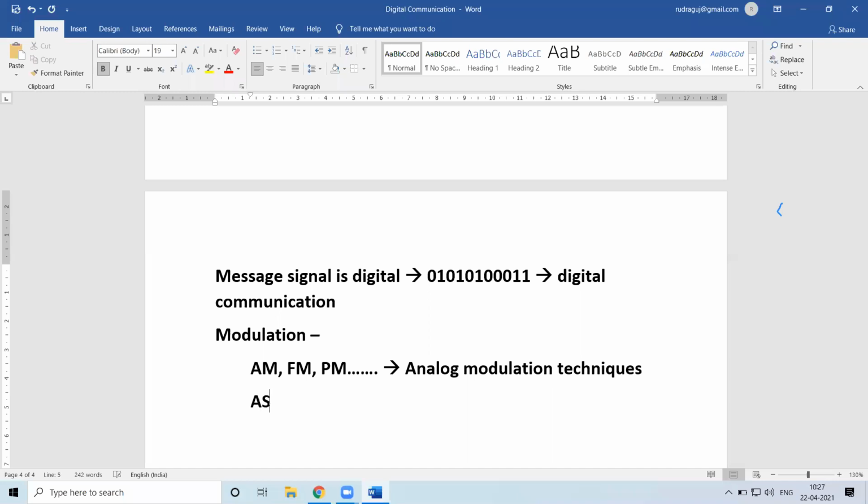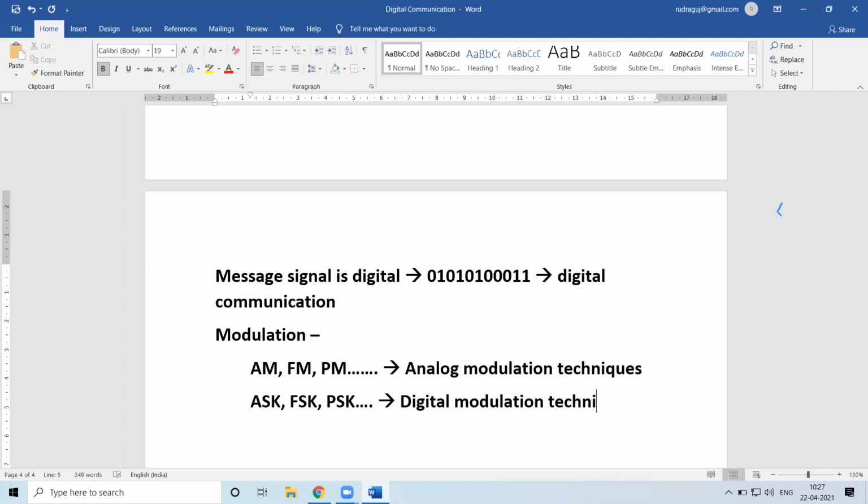Whereas you will be coming across a few other concepts like ASK, FSK, PSK, QPSK, DPSK, and many more. That is amplitude shift keying, frequency shift keying, phase shift keying.